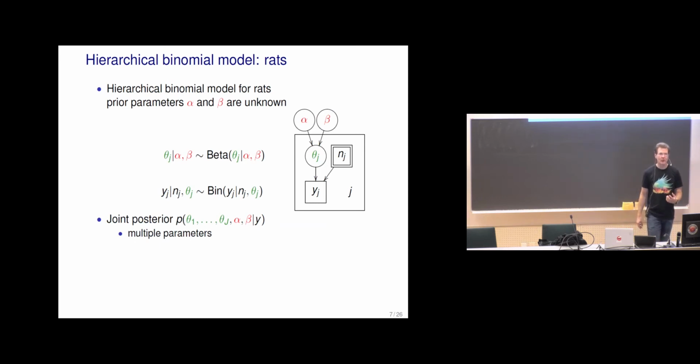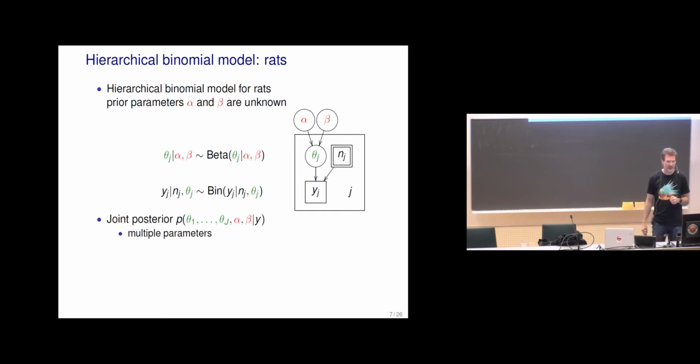So we would like to know how similar these experiments are and have something between completely independent studies and completely pooled. And we can do this with this hierarchical model. Now we have this graphical presentation of hierarchical models.